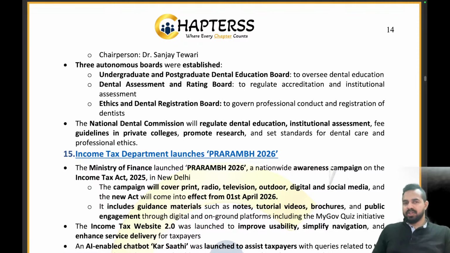Okay, so Sanjay Tiwari ji is basically the chairperson of the National Dental Commission, and under the National Dental Commission we will be having 3 autonomous boards. One is for the undergraduate and postgraduate dental education board, then the other is the dental assessment and rating board. It will be regulating the accreditation and institutional assessment. Then we will be having the ethics and dental registration board to govern professional conduct.